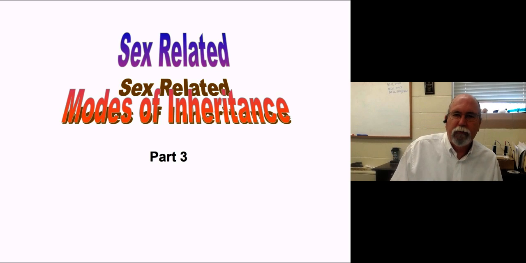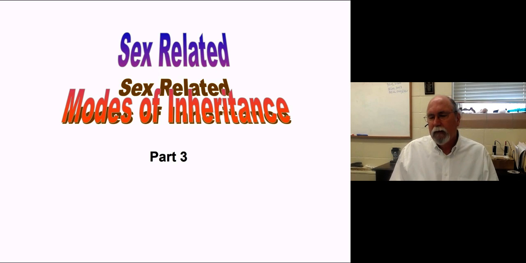We're now at part 3 of this lecture set dealing with these modes of inheritance that relate to sex. In the first part of this lecture series, we talked about two autosomal modes, sex limited and sex influenced. In part 2, we came back and took a moment to talk about a couple of models of sex determination. How do we get to be the sexes that we are, at least from a genetic component?